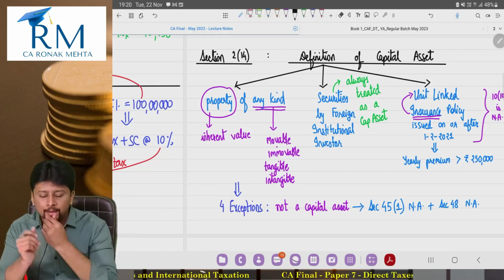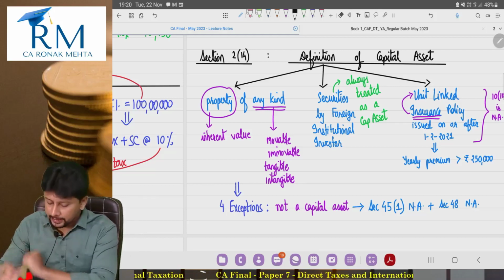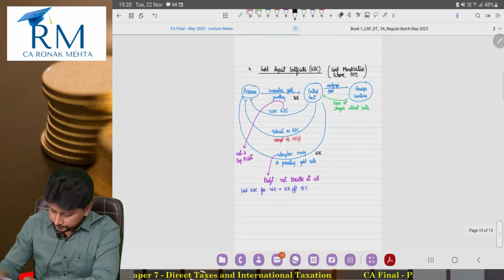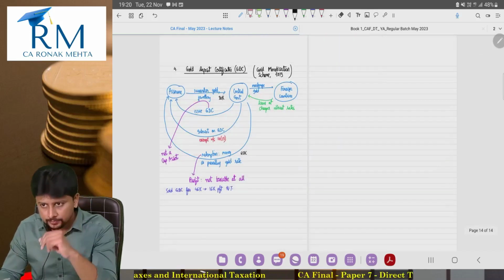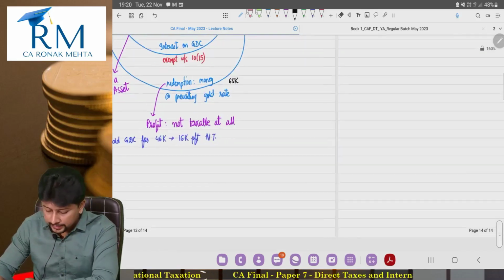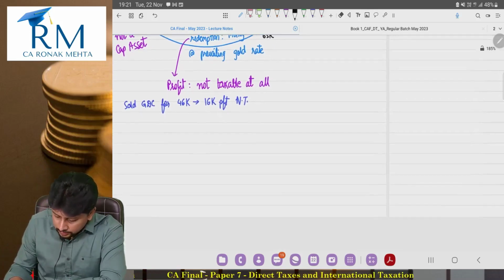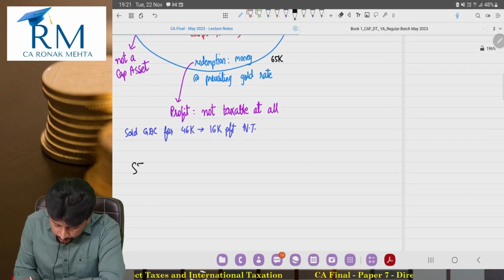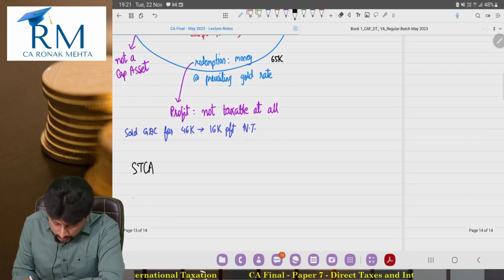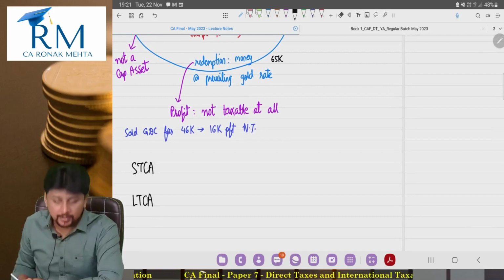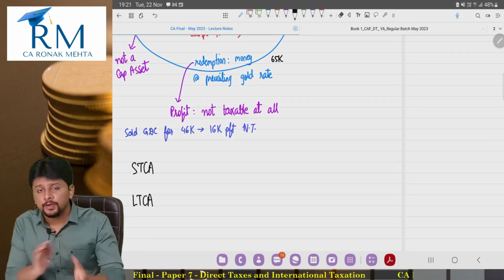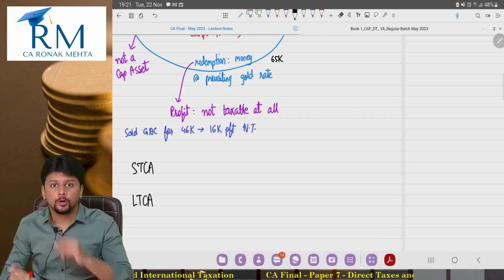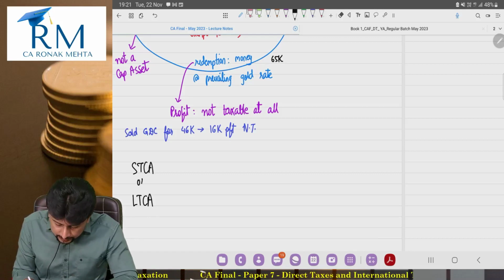Now, after you finish learning the definition of capital asset, you need to know one more thing. A capital asset is of 2 types. Even this is something that you have studied from your CA Inter. You have a capital asset which is either called a short-term capital asset or a long-term capital asset. Why do you need to divide a capital asset into 2 categories, short-term or long-term? Why do you need this distinction?